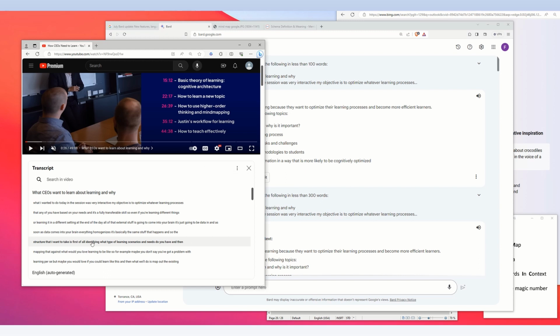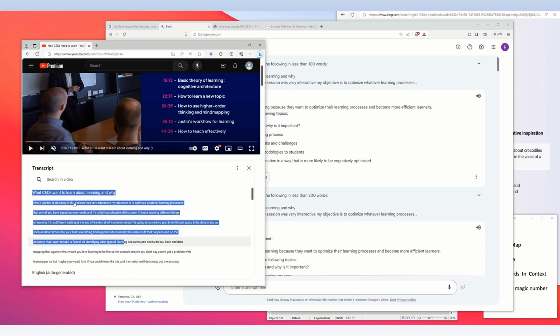Then I selected and copied the text in this transcript box, and then I used that text as input into the artificial intelligence to generate summaries.